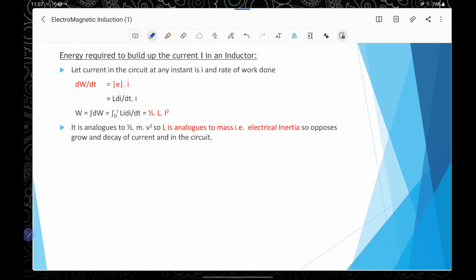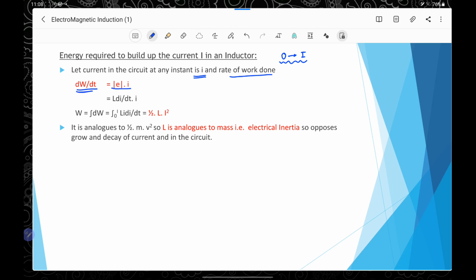Next is the energy required to build up the current I in the inductor. Suppose on switch on, current starts from 0 and increases to current I. So in this process, there will be some work done, and that work done is stored in the coil in the form of magnetic energy. Therefore, let the current in the circuit at any instant be I. This is the instantaneous value of the current, and the rate of work done will be dW by dt.